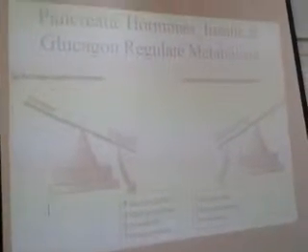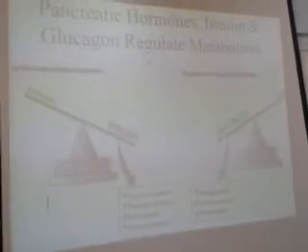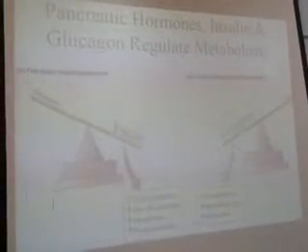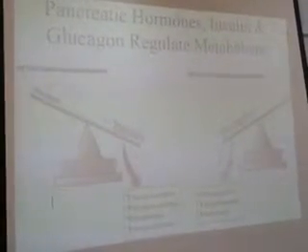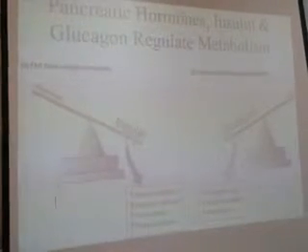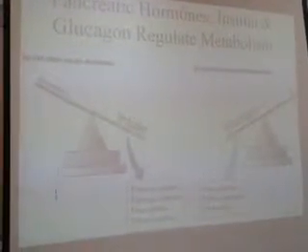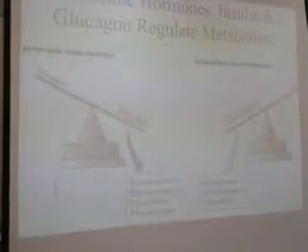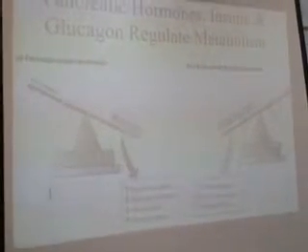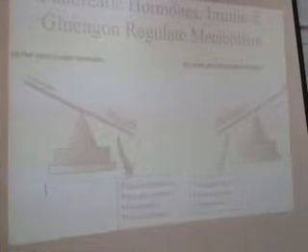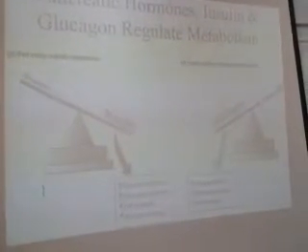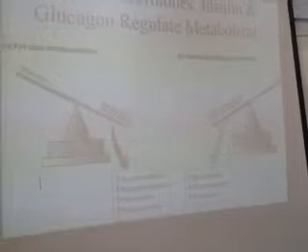So the balance between the pancreatic hormones insulin and glucagon regulates metabolism. In the fed state insulin is dominant. Insulin is more after a meal, so glucose oxidation is more, glycogen synthesis, increased fat synthesis, increased protein synthesis. During fasting, or you can say diabetic, glucagon is more, insulin is less. So that leads to increased glycogenolysis, increased gluconeogenesis, increased ketogenesis. Reverse. So the second hormone is glucagon. Any question related to insulin?